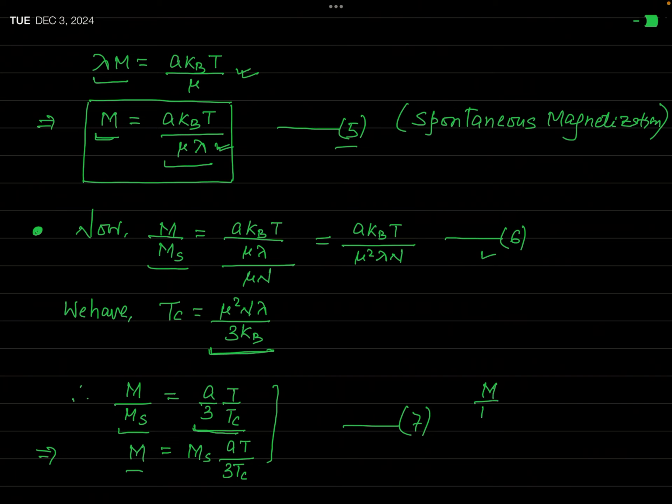This can be written as M over Ms equal to T over 3 Tc times A. And this is simply an equation of a straight line, y equal to mx. This represents a straight line passing through the origin having slope T over 3Tc.